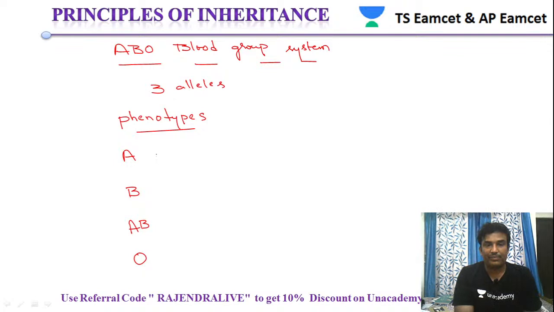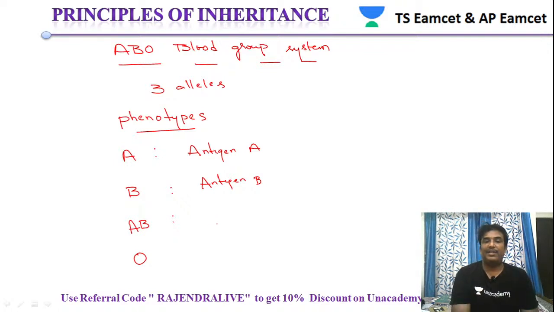Blood group A has antigen A. Blood group B has antigen B. Blood group AB has antigens A and B, and has neither antibody, while O blood group has no antigens but has both antibodies. So these are the phenotypes.